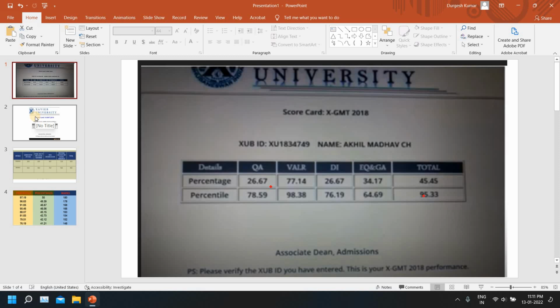So now let's move to the VALR section for 2018. Here let's also assume that there were 30 questions. 0.77 into 30, so 23 right questions out of 30 or 35, whatever it will be, fetched us 98 percentile.